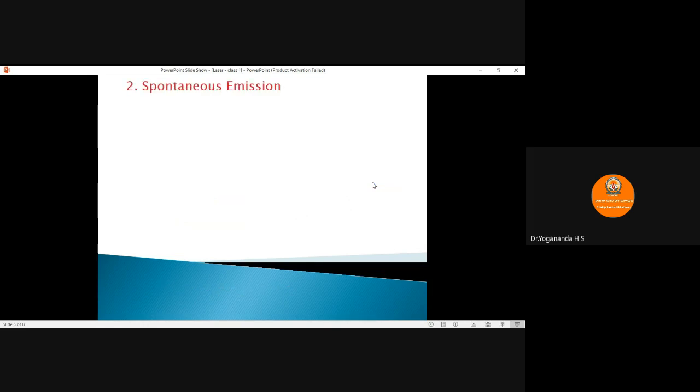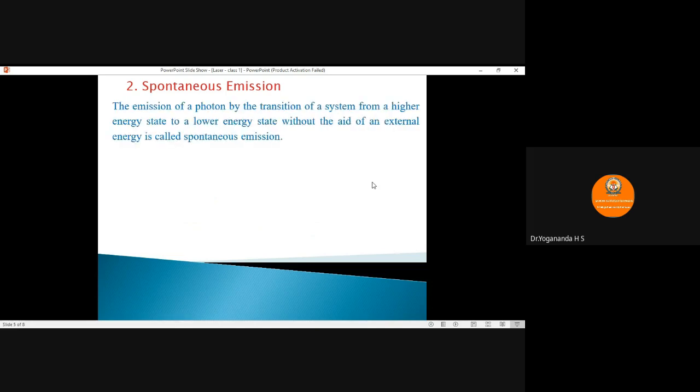Now spontaneous emission. The name itself indicates it. External energy or input energy is not required for this process. It is a process of emission of a photon by an atom when it transits or jumps from a higher energy state to a lower energy state without the aid of any external energy. So the atom is there in the excited state, and no input energy is required.